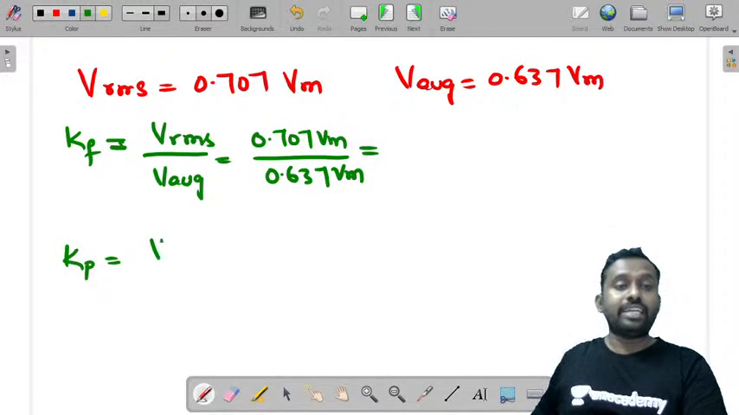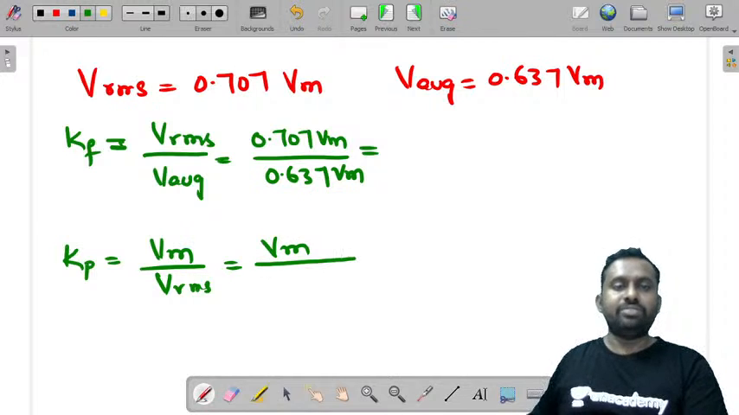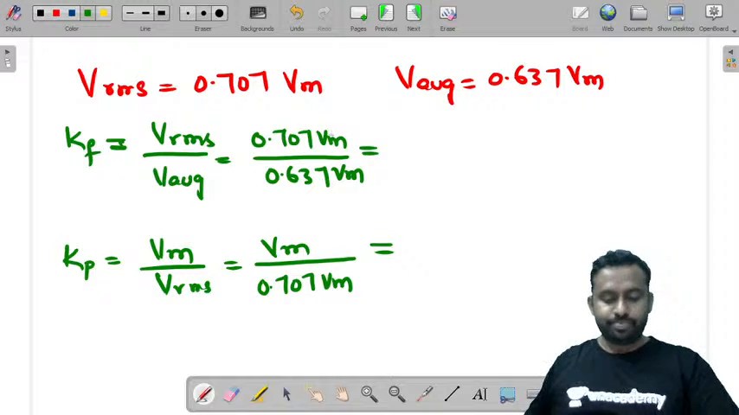Now, I'll write Kp. What is peak factor, or crest factor? It is maximum value by RMS value. What is the maximum value? Vm. You can write it as Vm, and Vrms value 0.707 Vm. What is this value? I want one of you to tell me. You can cancel these and write 1 divided by 0.707. And the other one is 0.707 divided by 0.637.